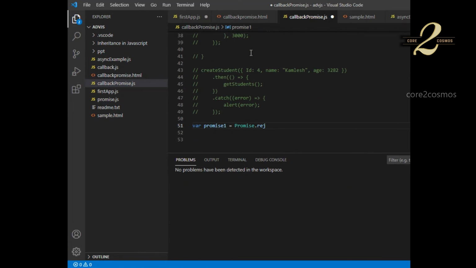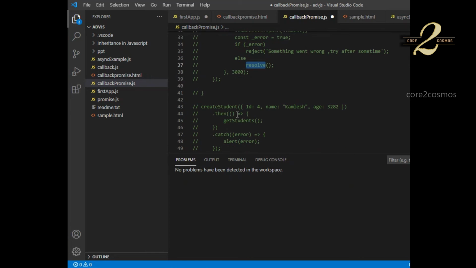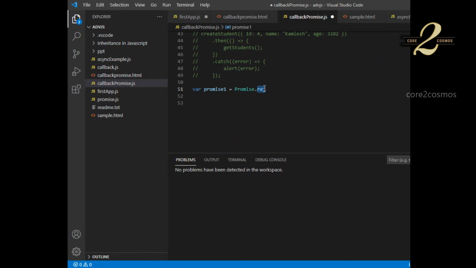So in our case, this resolve does not return any output to the then method, right? So if we want to return any output to the then, that is also possible. So how will we do that? Normally in a real time scenario, it is not like whenever we add a student, we have to call it as two separate functions, one function for adding the student and another function for reading the student. We cannot call like that.